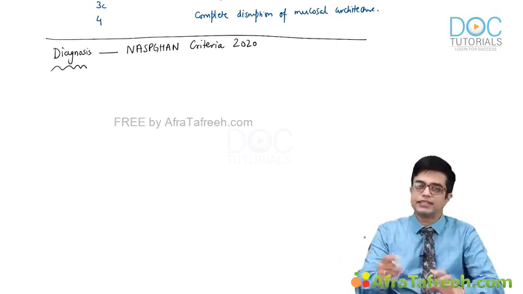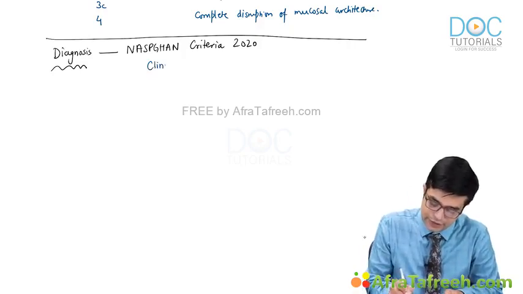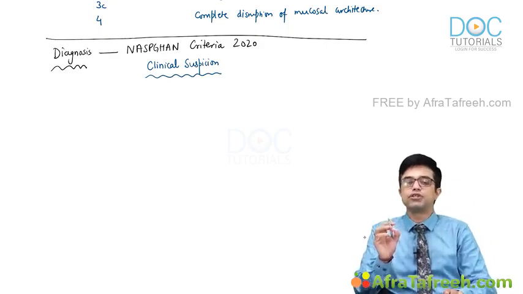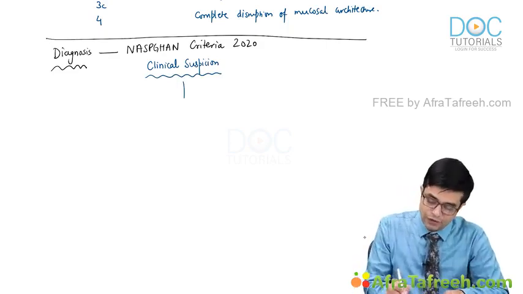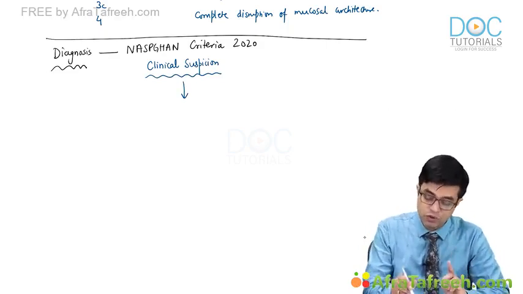This criteria says that whenever you have clinical suspicion of celiac disease, it is a very complicated flowchart. I have made it a bit simpler for you to understand. Whenever there is clinical suspicion of celiac disease, you will always perform investigations. You will perform two tests.